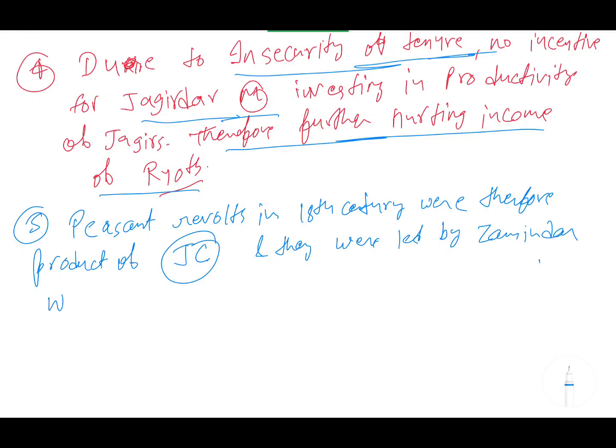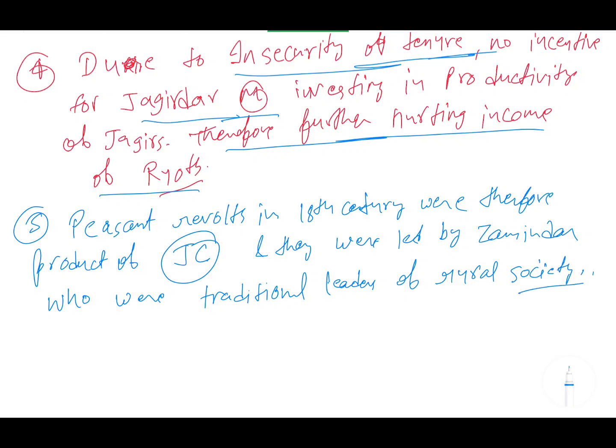who were traditional leaders of rural society. Because initially I have told you that these peasants were directly in connection with the primary जमींदार्स. So अगर कुछ भी प्रॉब्लम होता था, कि अगर peasant के लेवल पे प्रॉब्लम है, so the person whom they can connect to is the primary जमींदार.